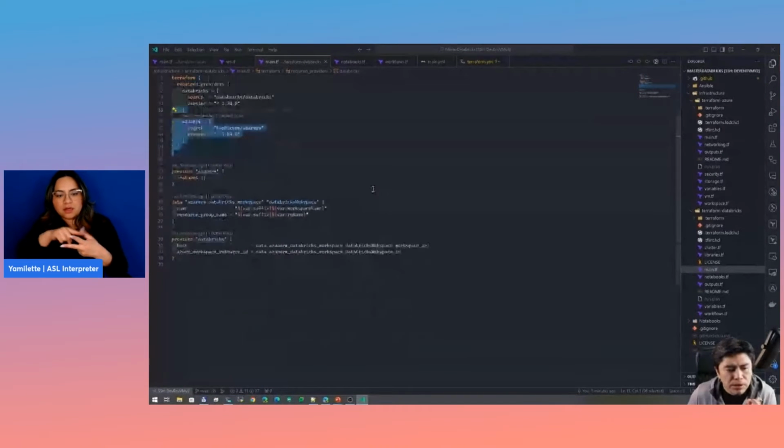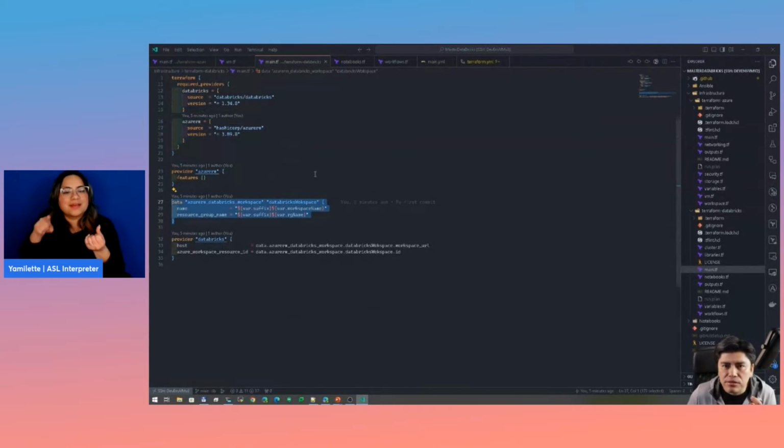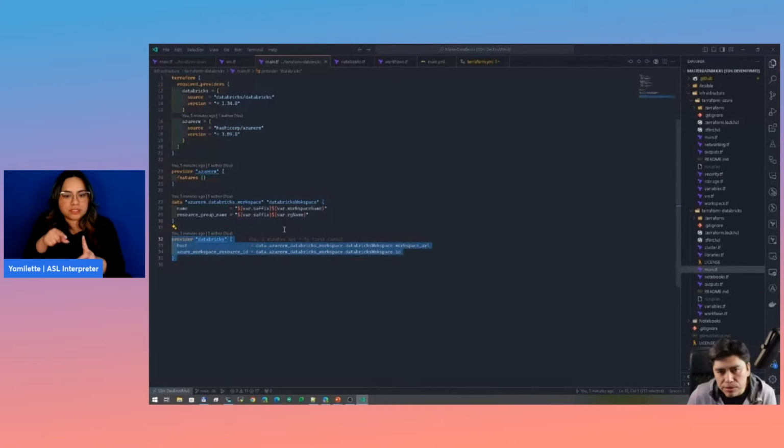The reason I'm doing that is because once the Databricks workspace gets created, I'm going to use that data in order to initialize the Databricks provider, so the authentication is seamlessly done by the providers, right? I don't need to provide any tokens or anything, or create tokens in the Databricks workspace. So it's going to use the information it already has from the Azure RM provider into the Databricks provider.